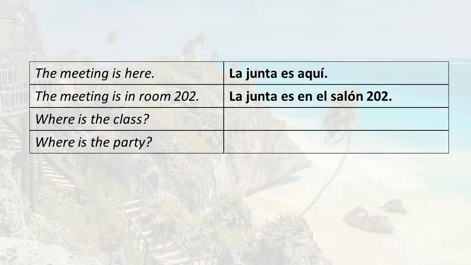Where's the class? Now a class is an event, so I have to use the verb ser. ¿Dónde es la clase? That might sound funny to you because you're always used to using the verb estar with ¿dónde? ¿Dónde está? Again, a class is an event, so it's an exception to the rule, so we use ser. ¿Dónde es la clase? Where's the party? Again, another event. ¿Dónde es la fiesta?